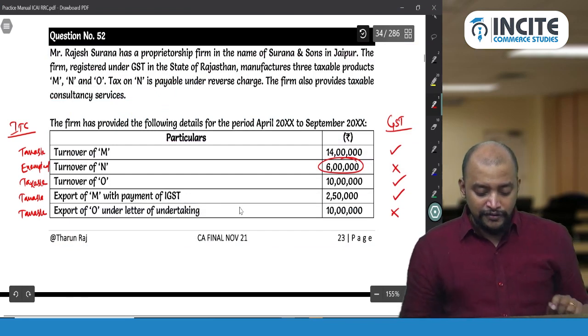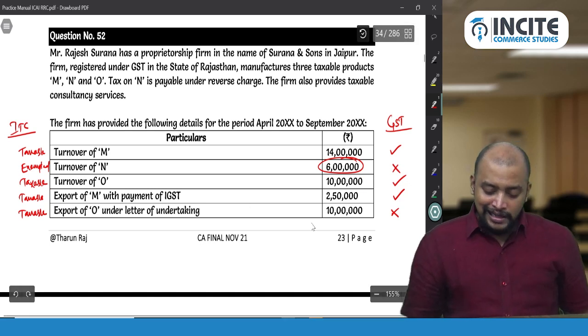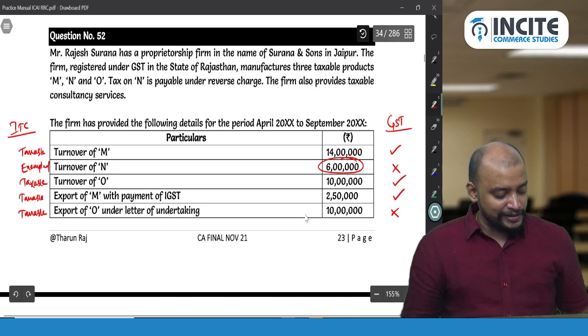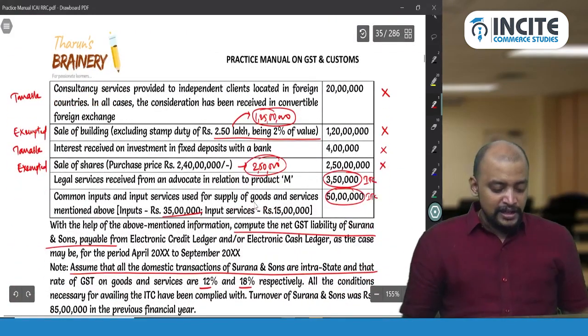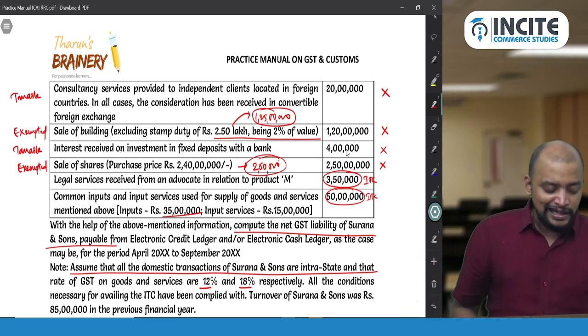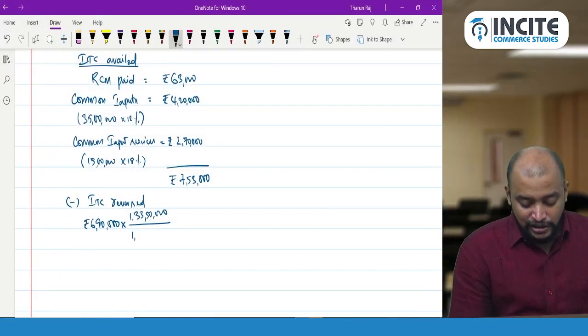So what is the turnover of M? 14 lakhs. So add plus 14 lakhs, and thereafter turnover of O taxable 10 lakhs, you add 10 lakhs, and thereafter export of M taxable turnover, so add 2 lakh 50,000, and then export of O taxable, so you add it as 10 lakhs, and thereafter, so here consultancy services you add as taxable turnover 20 lakhs, and then interest also is taxable turnover, you add 4 lakhs. So you will be getting 1 crore 94 lakhs. You will get 1 crore 94 lakhs as the total turnover.